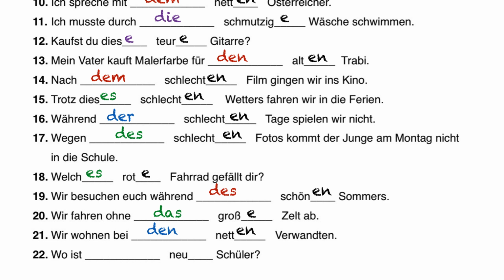Number 22. Wo ist blank blank Schüler? This one's nominative case and is a masculine noun, so we say, wo ist der neue Schüler? Where is the new student?